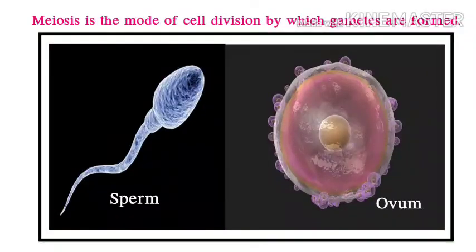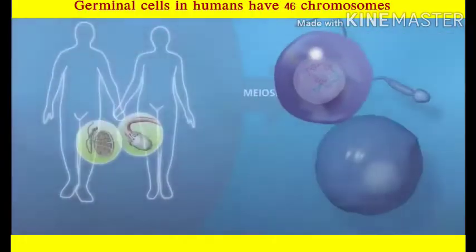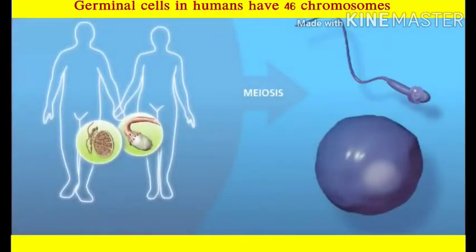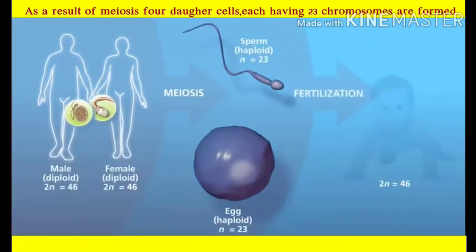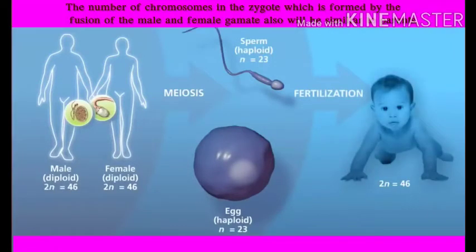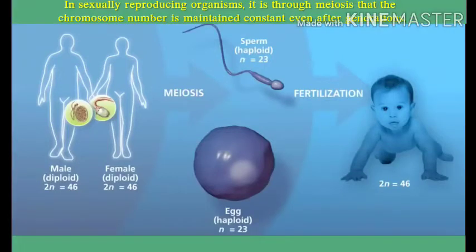Do you remember the doubt raised by the 9th standard girl in the beginning of this session? In sexually reproducing organisms, the gametes fuse together to form a zygote in which the chromosome number is restored to the value in the parent. Hope you understood how chromosome number is maintained constant even after generations in sexually reproducing organisms.